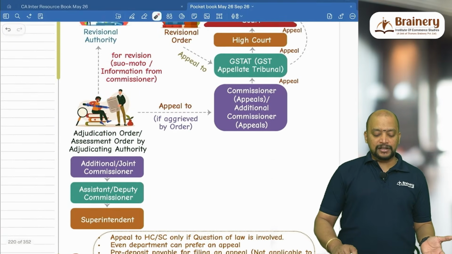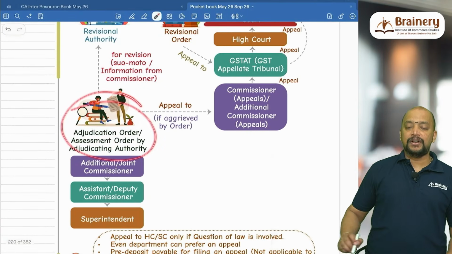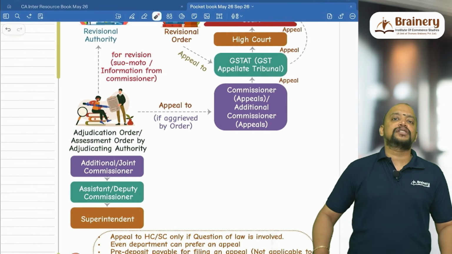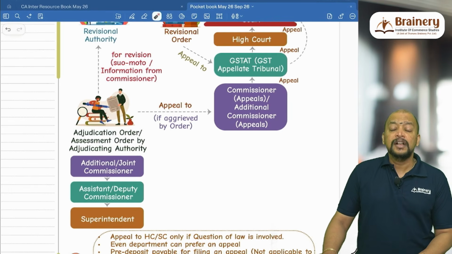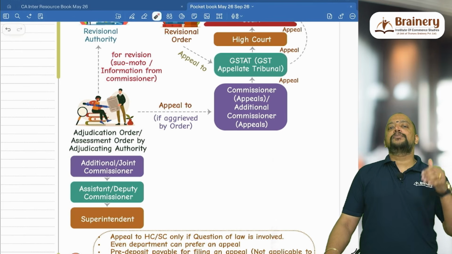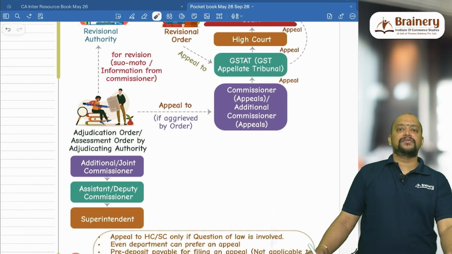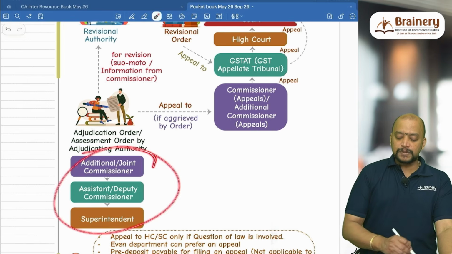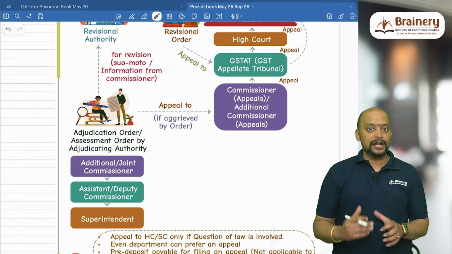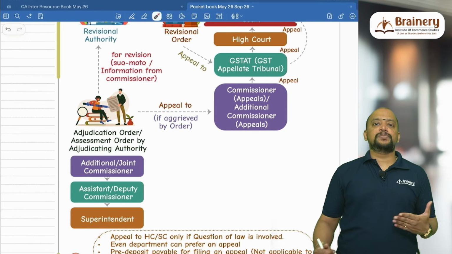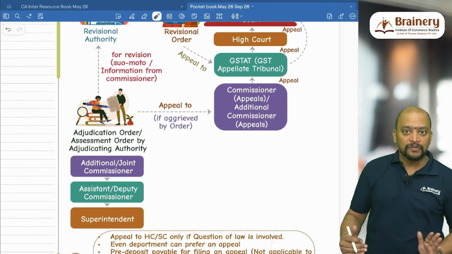So who will be passing this order? The adjudication authority will pass the order. Either this order will be called as adjudication order or assessment order. So who is adjudication authority? From the lower level it will be superintendent, and the next level will be AC/DC, and thereafter it will be additional or joint commissioner. So these people will be called as adjudication authority. Either they will pass the adjudication order or assessment order or whatever orders that we have discussed so far.